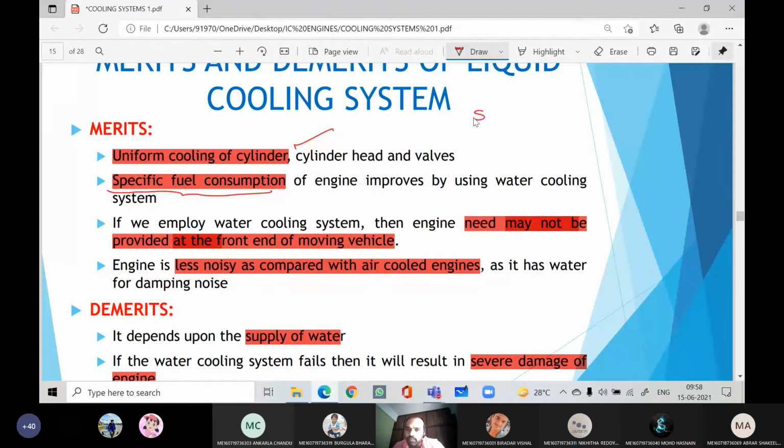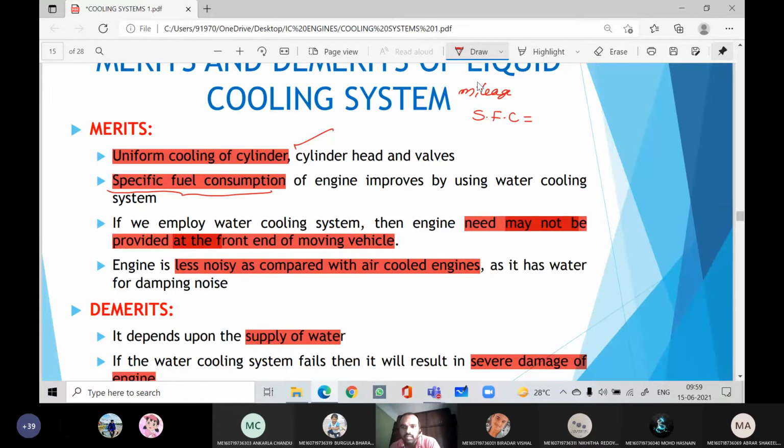What is meant by specific fuel consumption? Anybody, in normal terms? Taking less fuel, sir. Giving more mileage, right? Again, I can say mileage is different. What we are talking about is different.